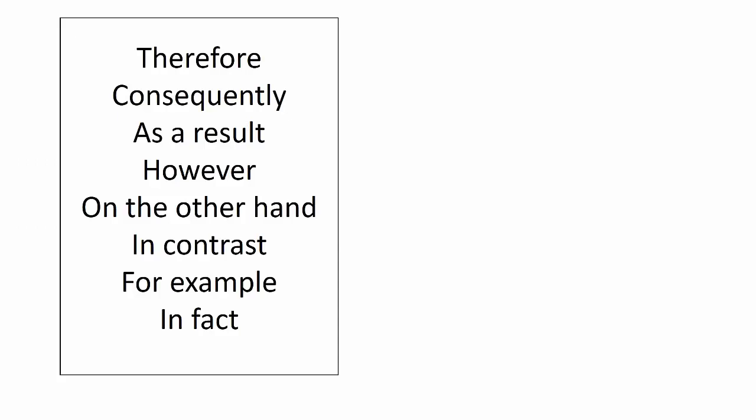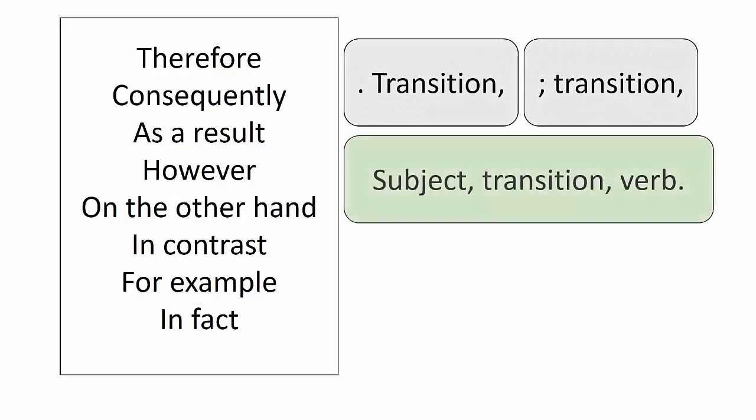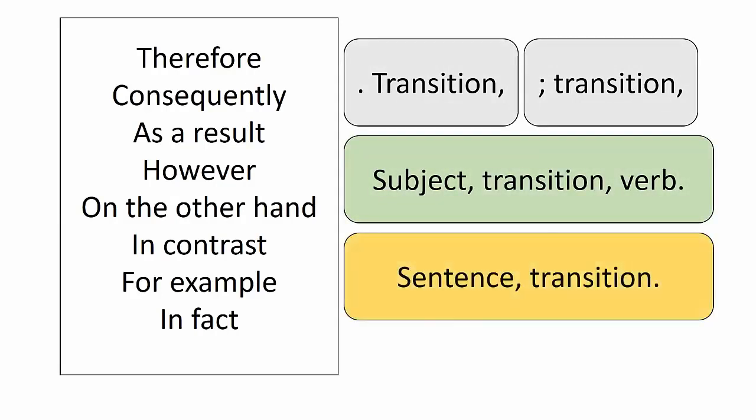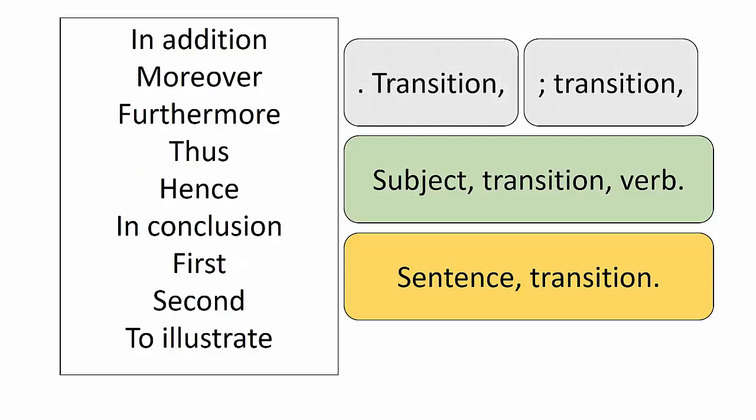Here is a list of words that can move to all 3 positions. Most other transitions that are not listed here only come at the beginning of a sentence. Here are some, but not all, transitions that should really only be used at the beginning of a sentence.